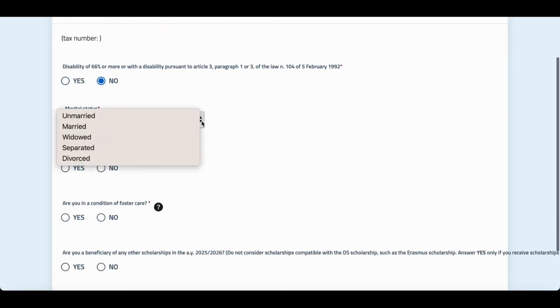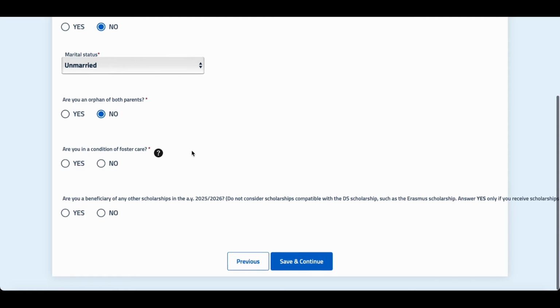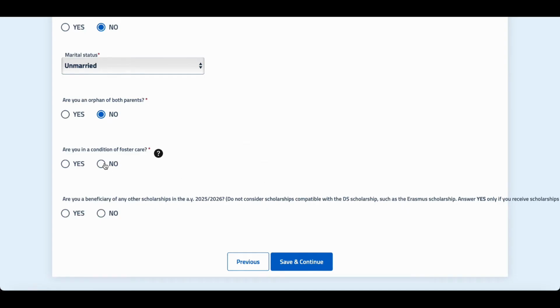Then your marital status, so if you are unmarried then click the first one, but if you are married or other status you can choose the relevant status. Then if you are an orphan of both parents then click on yes, otherwise click on no. If you have any special condition of foster care, you can also click here to check what this condition is. So if you have this condition you can choose yes, otherwise no. And if you are receiving a scholarship from any other body then you need to click yes in the academic year 2025 and 2026, otherwise click on no. Then move to the next step.